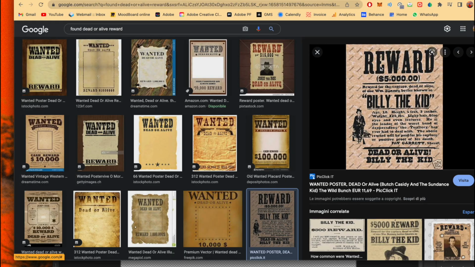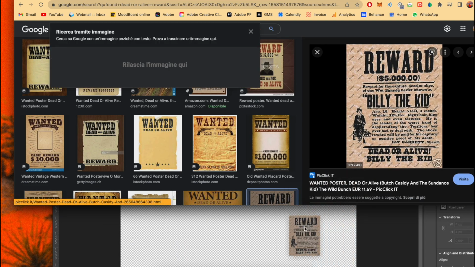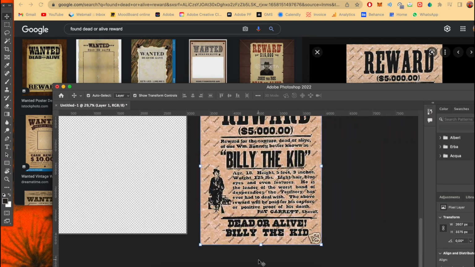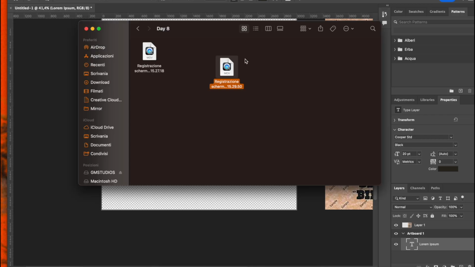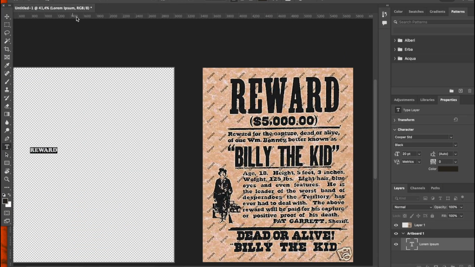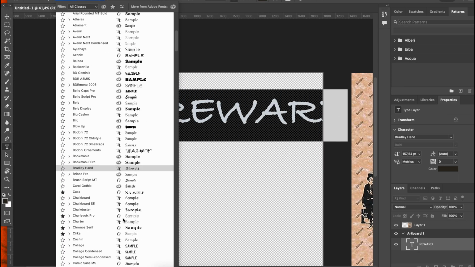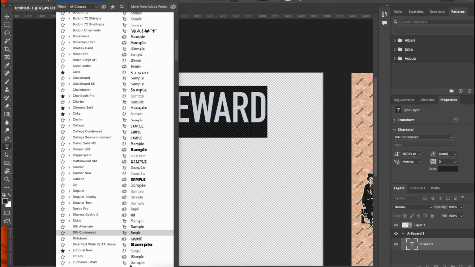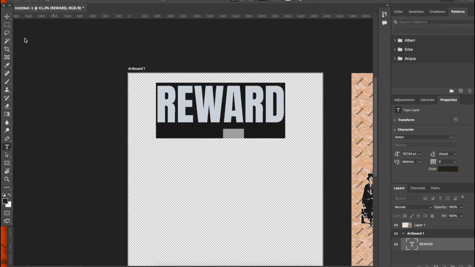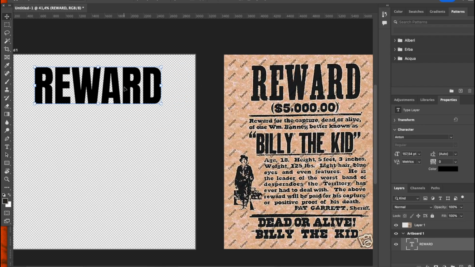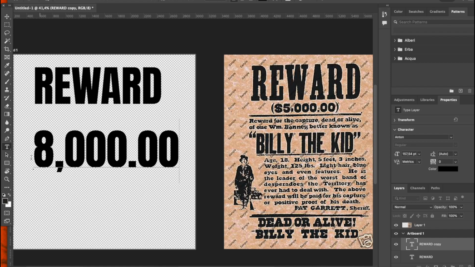Here we are in Photoshop. So the main idea I wanted to follow for this graphic was focused on what I'm thinking when I think about the word reward. What I think about is a cash prize reward, and when I think of a cash prize reward, I think of this kind of poster here that you can see in Western movies, the reward of dead or alive. So this is the kind of idea I want to follow, but with my own twist.